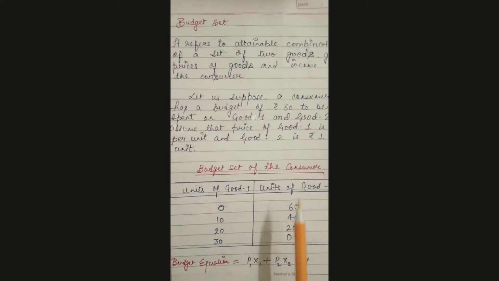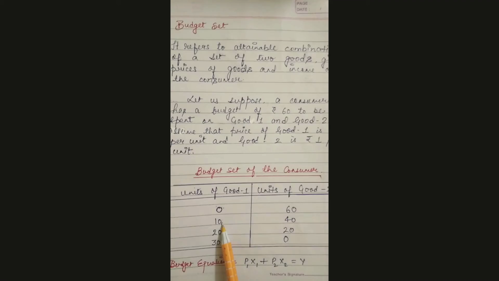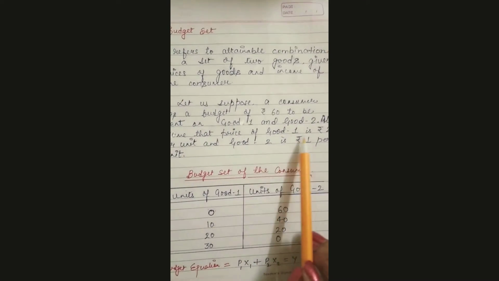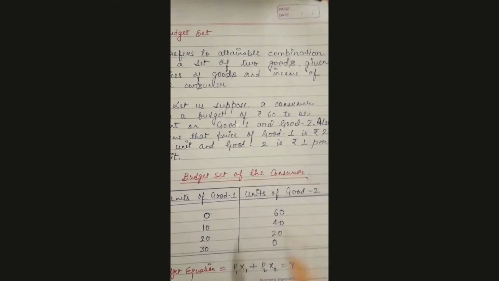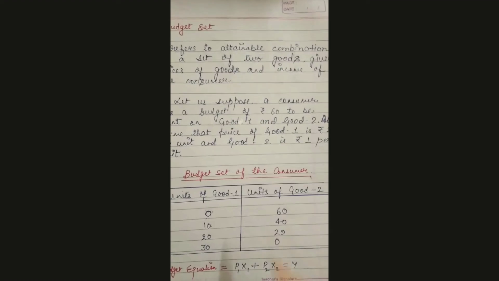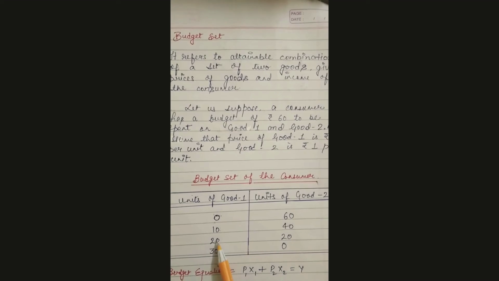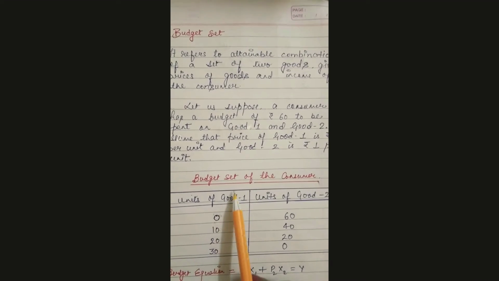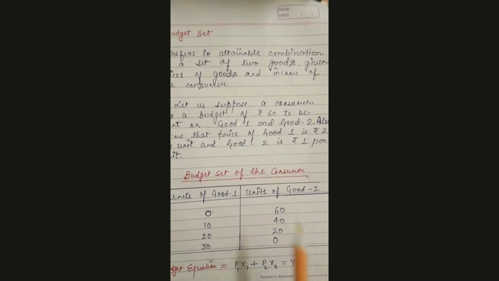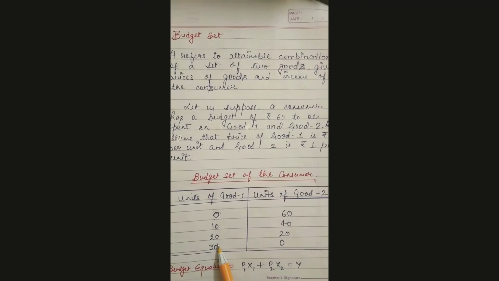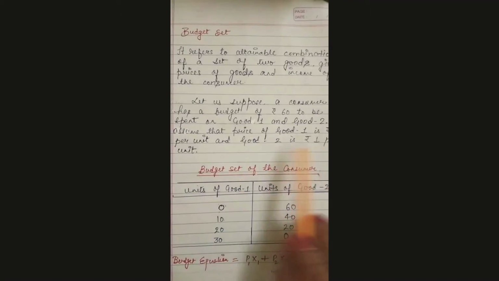Now second, what happened? He purchased 10 units of good 1. That means 2 into 10, 20 rupees he has spent, because the price of good 1 is rupees 2 per unit. Now he has 40 rupees in his pocket, and the whole 40 is spent on good 2. Again, let us see. Now he purchased 20 units of good 1. That means 2 twenties are 40, so 40 rupees he spent on good 1, and he has 20 rupees in his pocket, which he spent on good 2. Likewise, he is making attainable combinations of both goods. Now the whole 60 rupees he spends on good 1: 2 thirties are 60. So here he will not purchase any good 2. So this is the schedule.